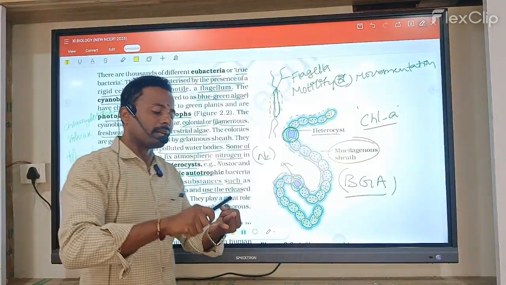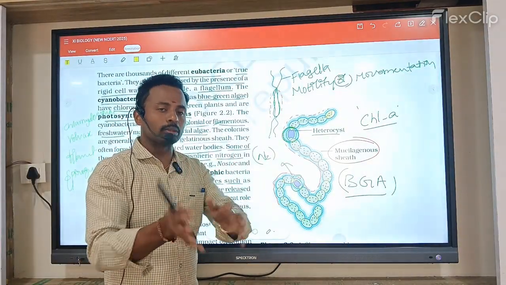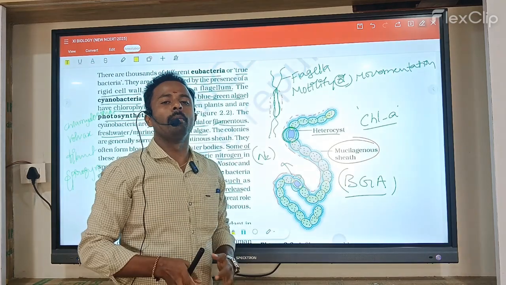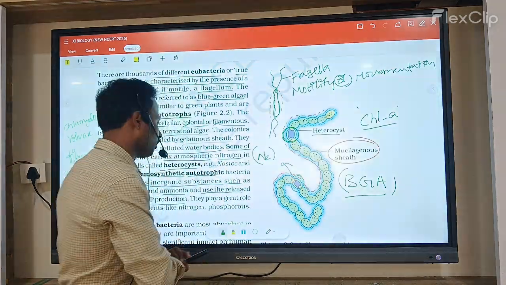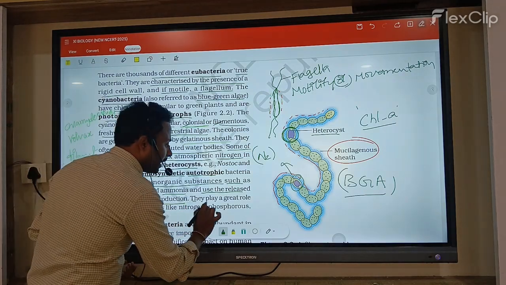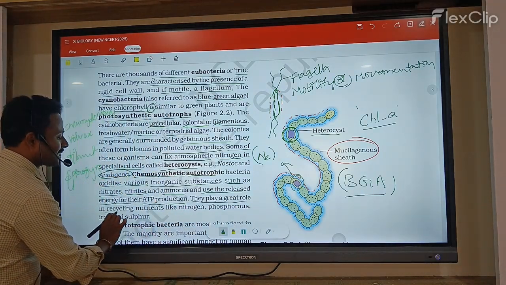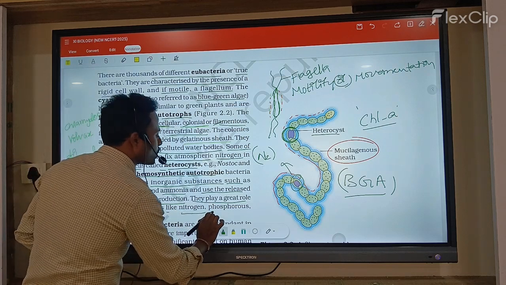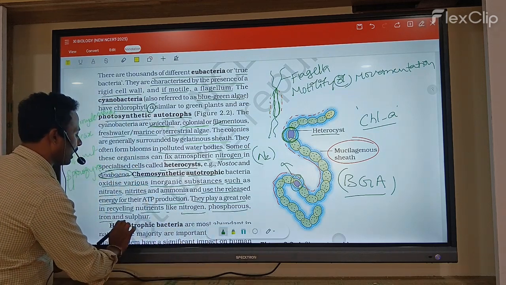They play a great role in recycling nutrients like nitrogen, phosphorus, iron, and sulfur.